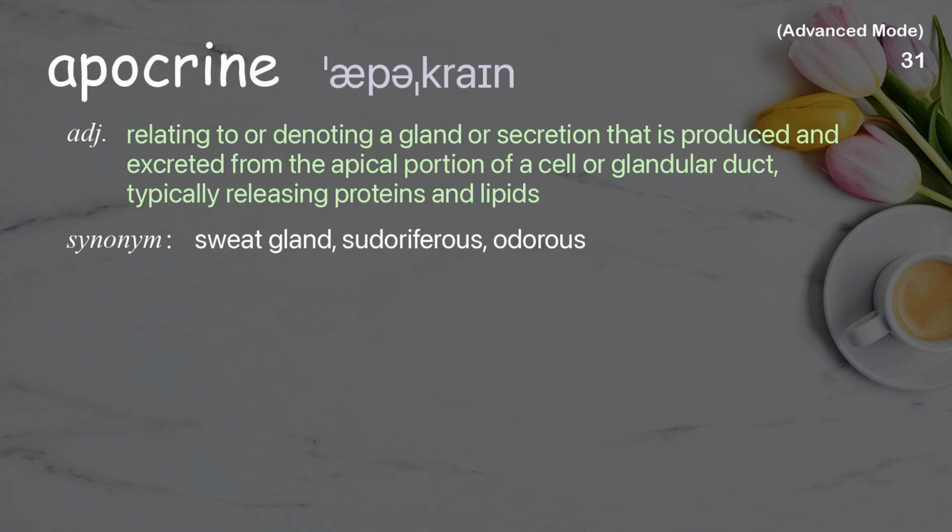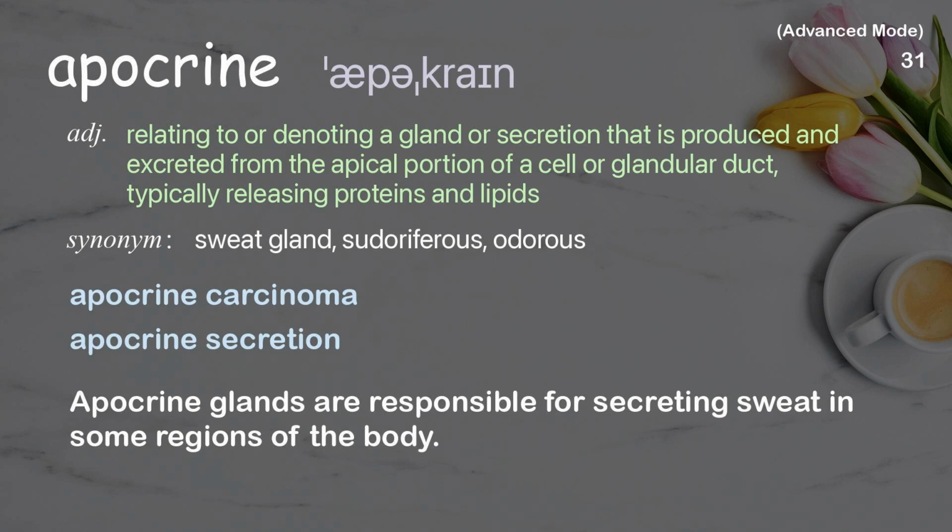Apocrine. Relating to or denoting a gland or secretion that is produced and excreted from the apical portion of a cell or glandular duct, typically releasing proteins and lipids. Examples: Apocrine carcinoma. Apocrine secretion. Apocrine glands are responsible for secreting sweat in some regions of the body.